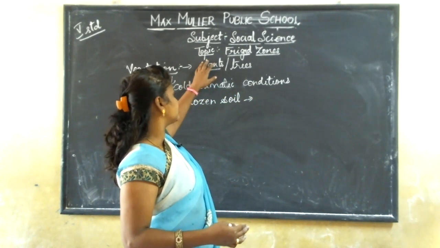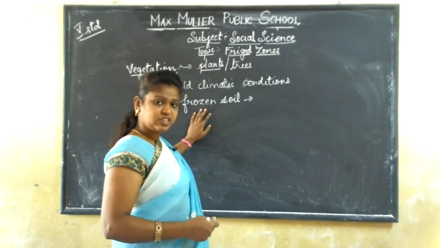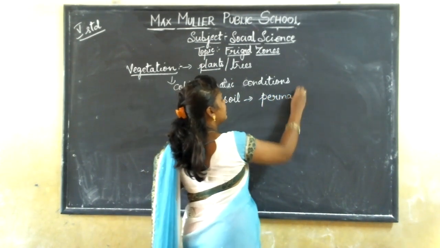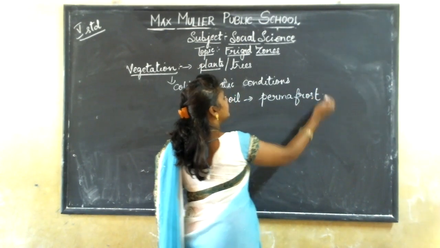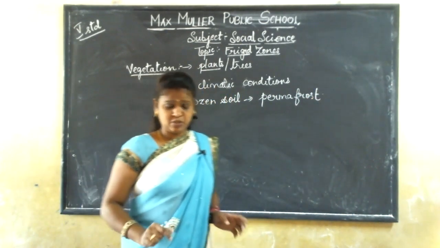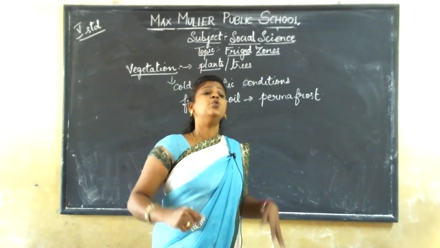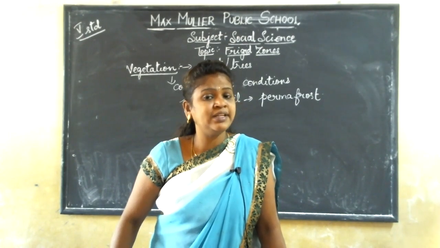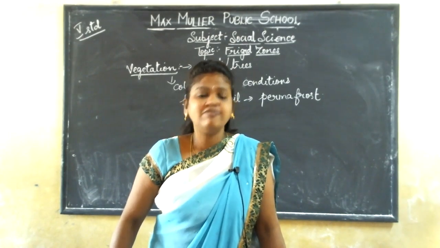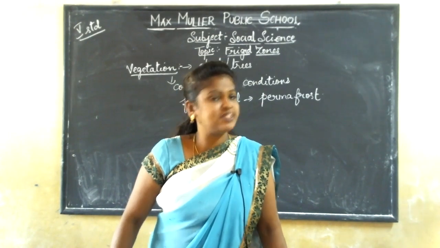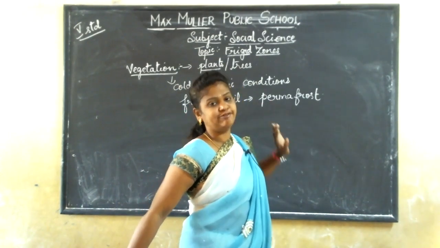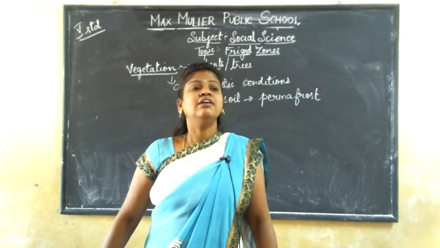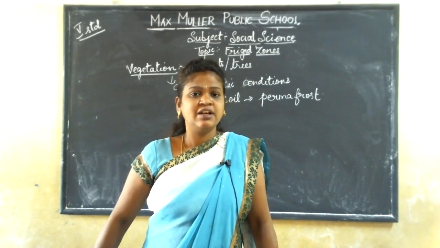The frozen soil in frigid zones is called permafrost. If I ask you, what do you mean by permafrost, what will you write? The answer will be: the frozen soil which is found in frigid zones is called permafrost.